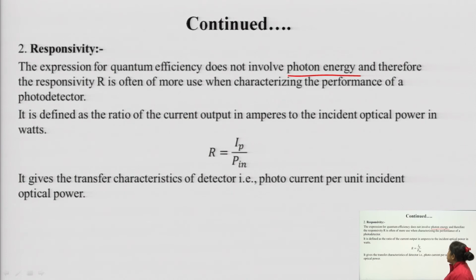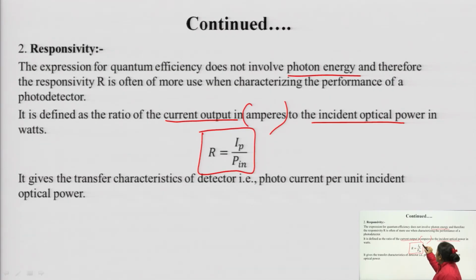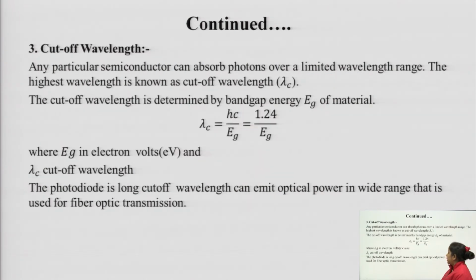It is defined as the ratio of the output current, which is measured in ampere, to the incident optical power. It gives the transfer characteristic of a detector, that is, photocurrent per unit incident optical power. So, these are two of the most important parameters which decide the performance of the photodetector.